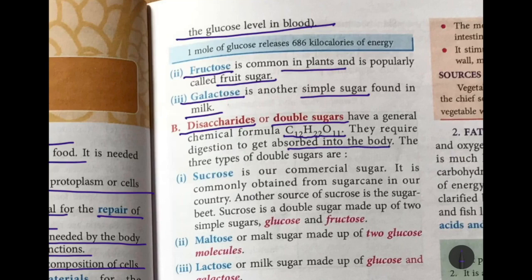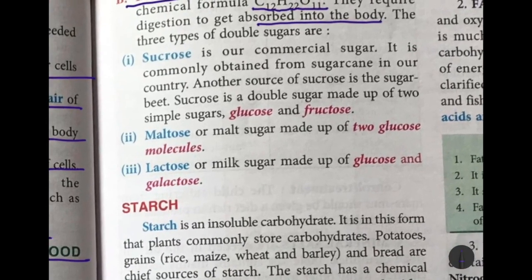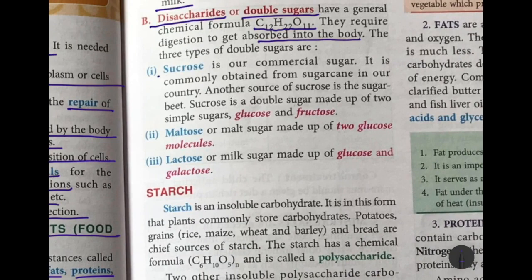So there are three types of double sugars. The first one is known as sucrose, which is a commercial sugar, the normal white sugar that we use at home. We get that from sugarcane, you know that. Another source of sucrose is the sugar beet. Sucrose is a double sugar and it is made up of two simple sugars, glucose and fructose. Very important: sucrose is made up of glucose and fructose.